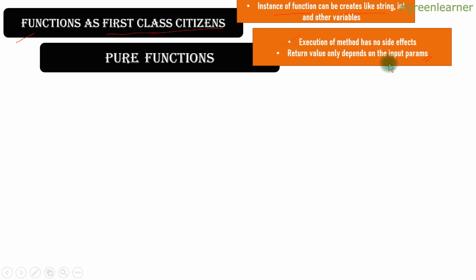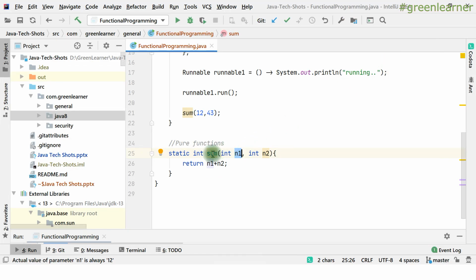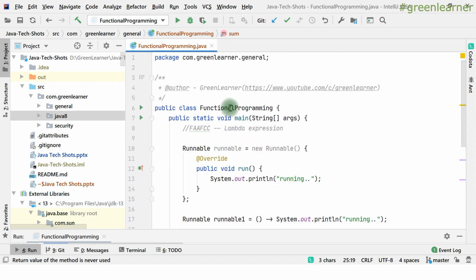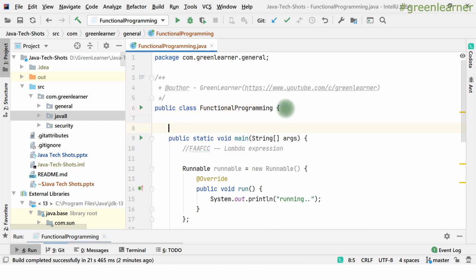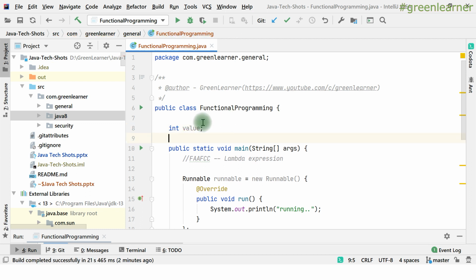Return value only depends on the input parameters, and execution of this method should not change the state of the object, right? When you create the instance of this functional programming class, there are no global variables. If I say int value, this is a global variable, which means that when you create the instance of this class, this int value will be associated with that object.